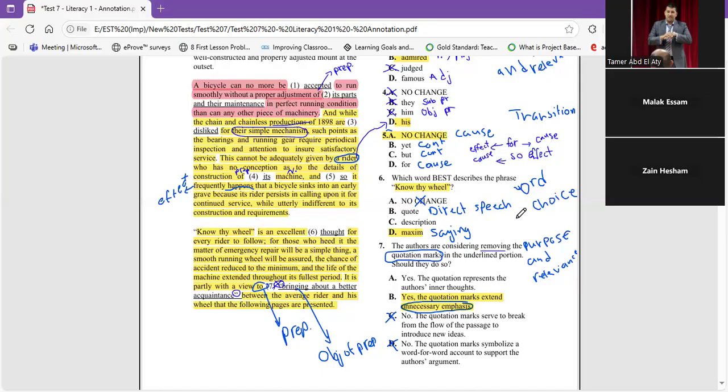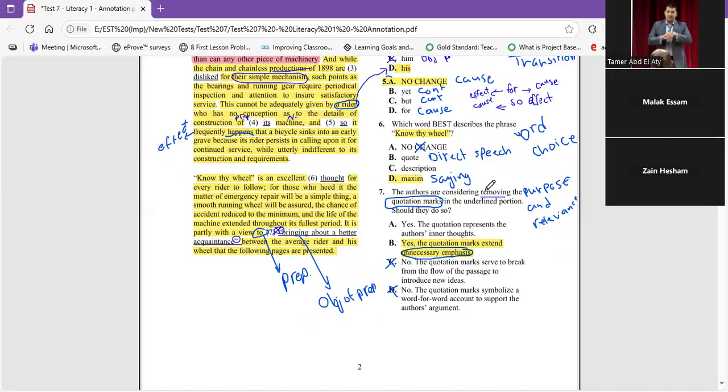And he put it between quotation marks. And we know that what is put between quotation marks can be a quote, a description, a maxim, or actually a direct speech. But here, "no thy wheel" is not shown to be a kind of conversation or direct speech. He said it's an excellent maxim for every writer to follow. So it looks like just Nike, just do it. So this is a maxim, a saying. Number seven.